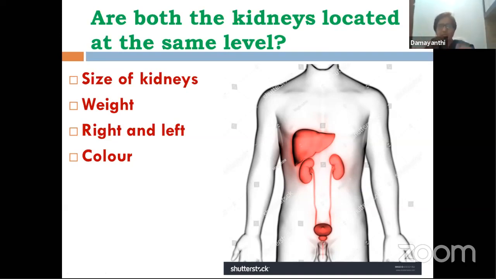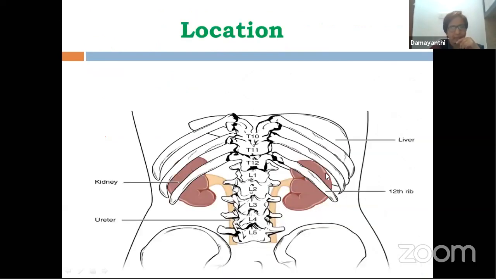In males, they are slightly denser, so they can range from 120 to 170 grams. This is the weight of kidneys. Now, which one here do you term a right kidney or a left kidney? Maybe I'm just rolling back to the previous slide.